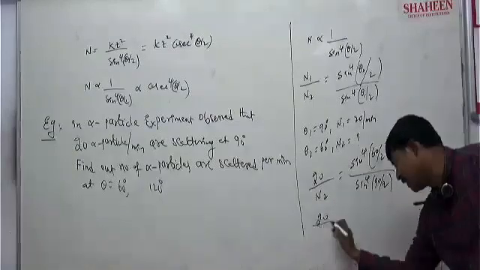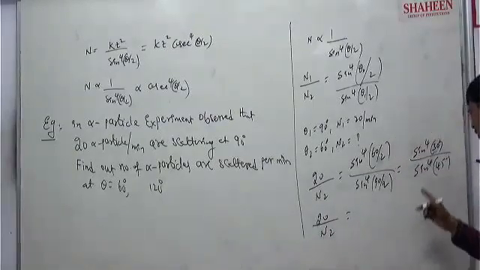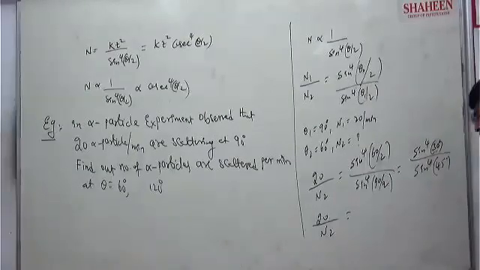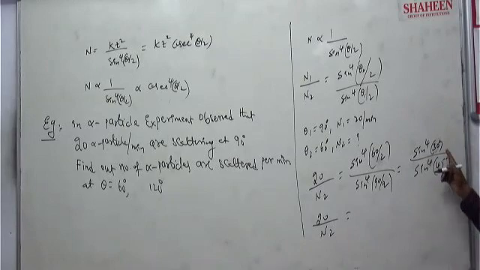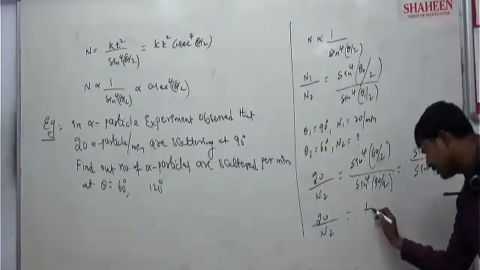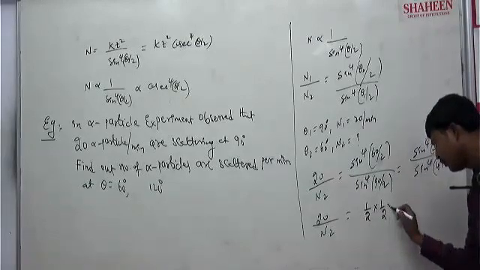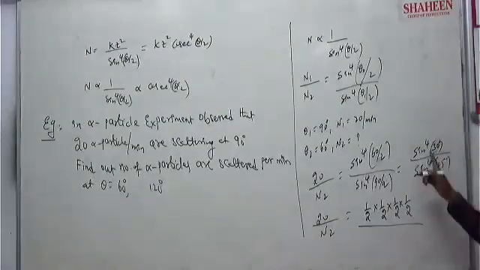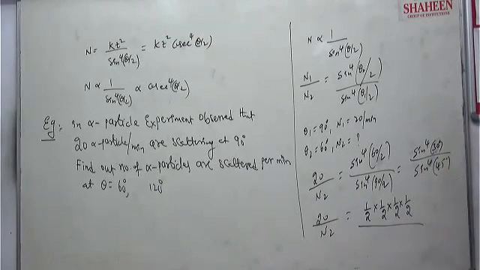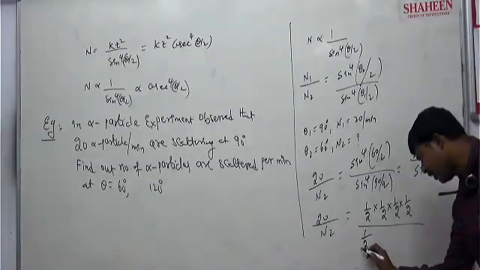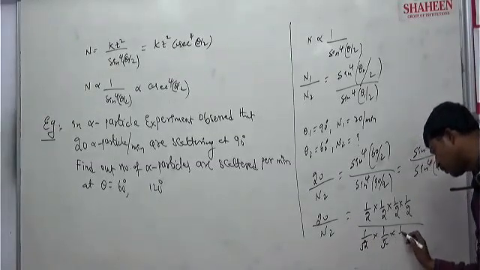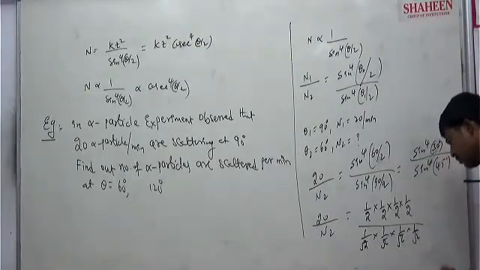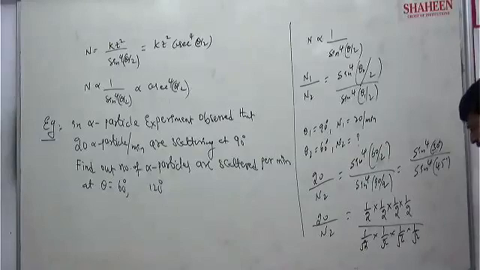So finally we get 20 by N2 is equal to sine to the power 4 of 30 degree, so 1 by 2 all to the power 4. So can I write like this? 1 by 2 into 1 by 2 into 1 by 2 into 1 by 2, 4 times, because sine 30 is 1 by 2 and the power 4 is there. Sine 45 degree value is 1 by root 2, to the power 4. So 1 by root 2 into 1 by root 2 into 1 by root 2 into 1 by root 2. Clear?